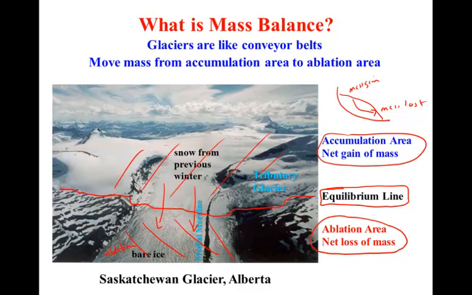When a glacier has an overall positive mass balance, that means it gains mass over a greater fraction of its area. When a glacier has an overall net negative mass balance, that means it lost mass over a greater fraction of its area. In other words, when mass balance is positive, the equilibrium line goes down. The boundary between the accumulation area and ablation area moves down the glacier. And when the glacier has an overall negative mass balance, the equilibrium line moves up the glacier, reflecting a larger ablation area and a smaller accumulation area.